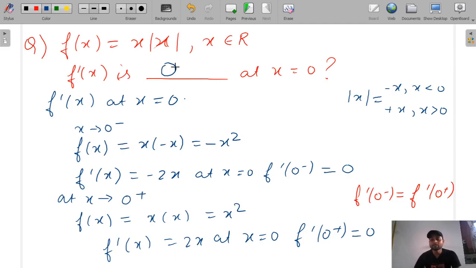But many students will doubt that mod x is not differentiable, then how is x mod x differentiable. For the graph of x mod x, the graph will be like this. At x equal to 0, there is no corner point, it is the point of inflection, meaning the concavity of the graph will change at x equal to 0.